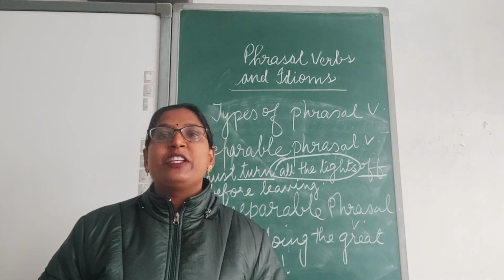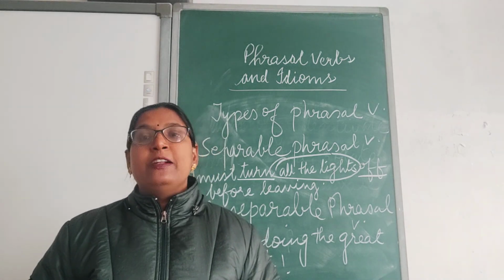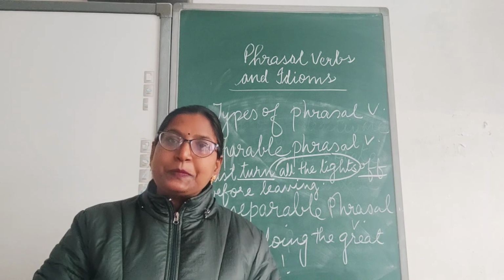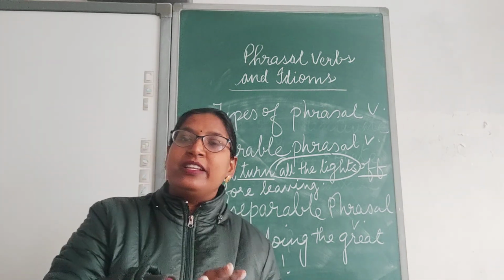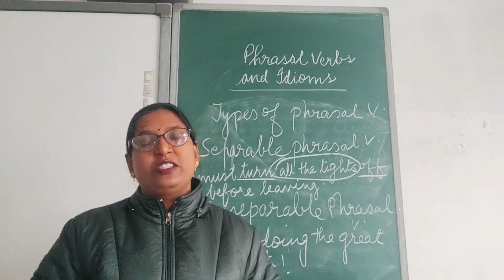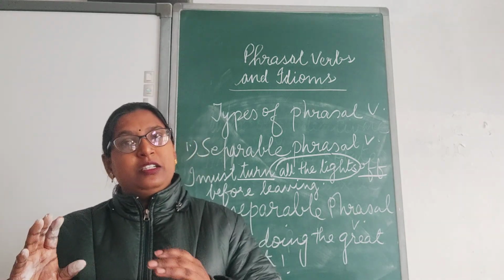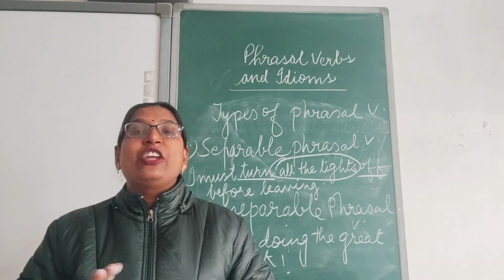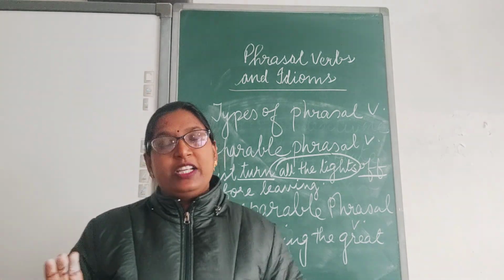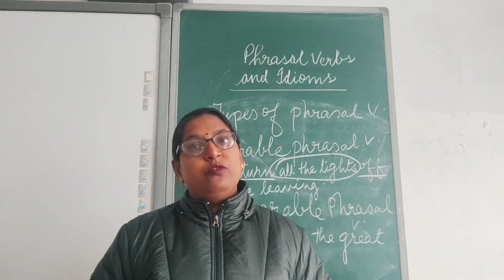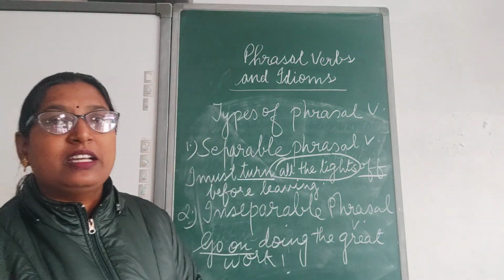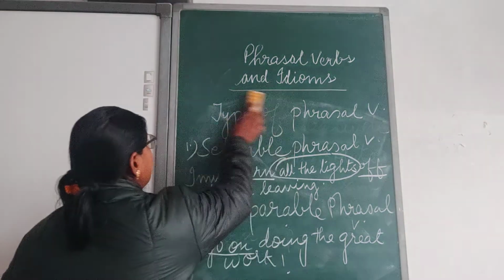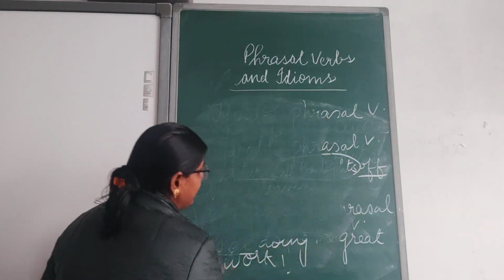Separable phrasal verbs means which can be separated. Means in between you may use any noun phrase. You may insert the noun phrase in between the phrasal verb. But the phrasal verb which cannot be separated are called inseparable phrasal verbs. Clear? Now we'll start the next topic, that is about the idioms.